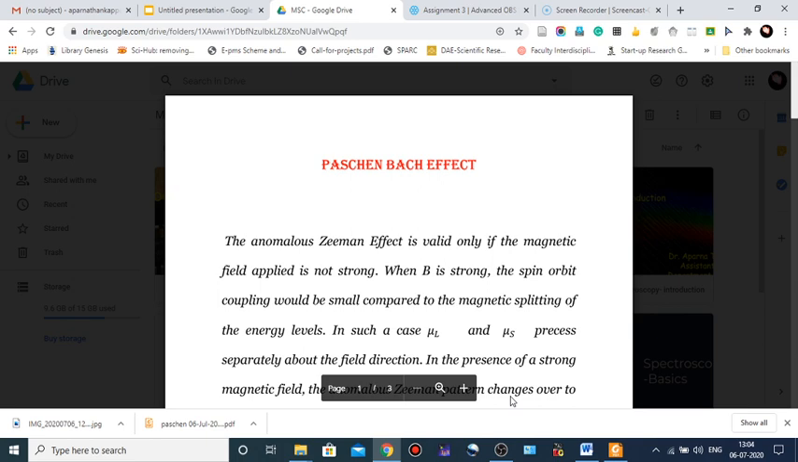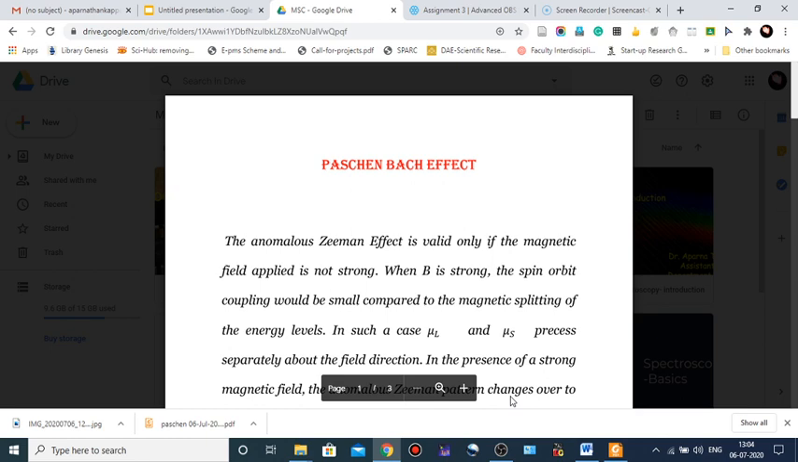If B is further increased, what happens? The coupling between L* and S* completely breaks down, and L* and S* precess independently around B. That is the Paschen-Back effect.